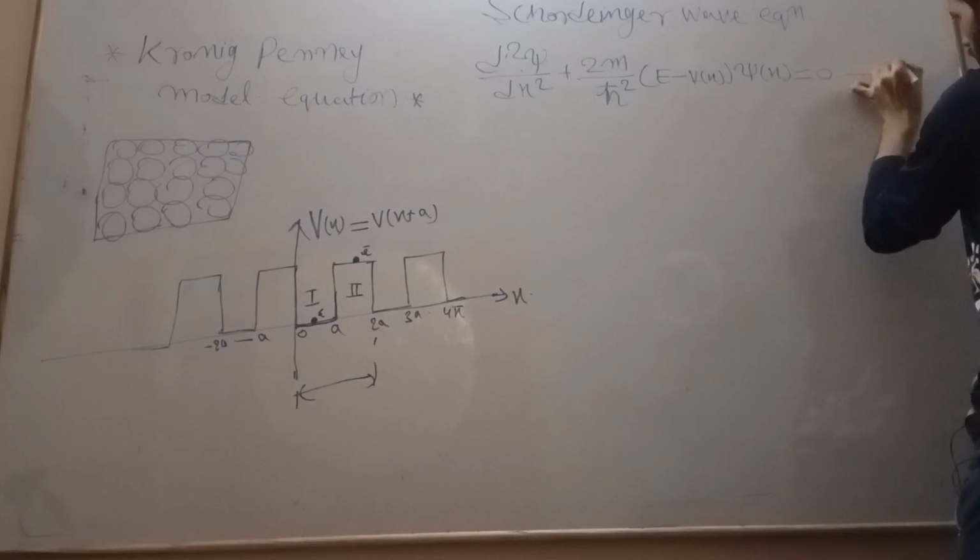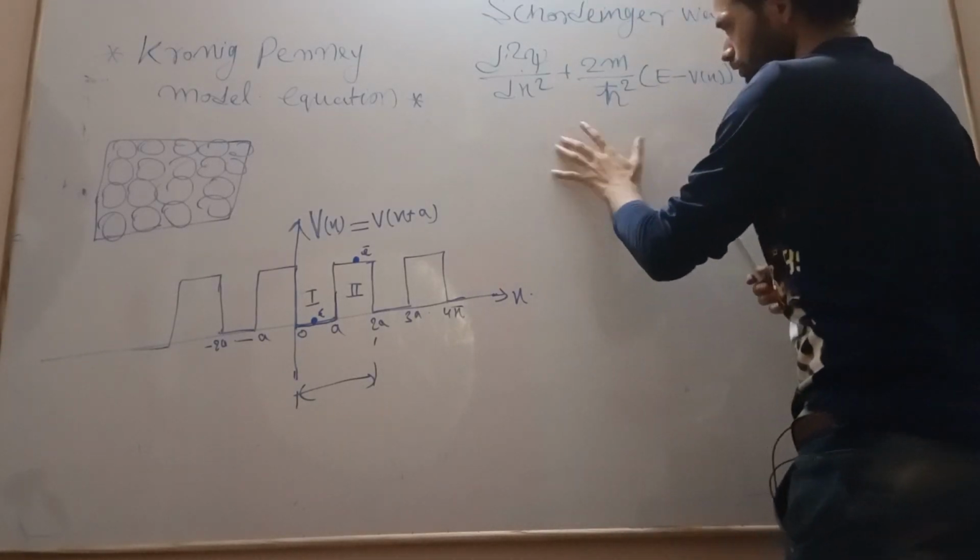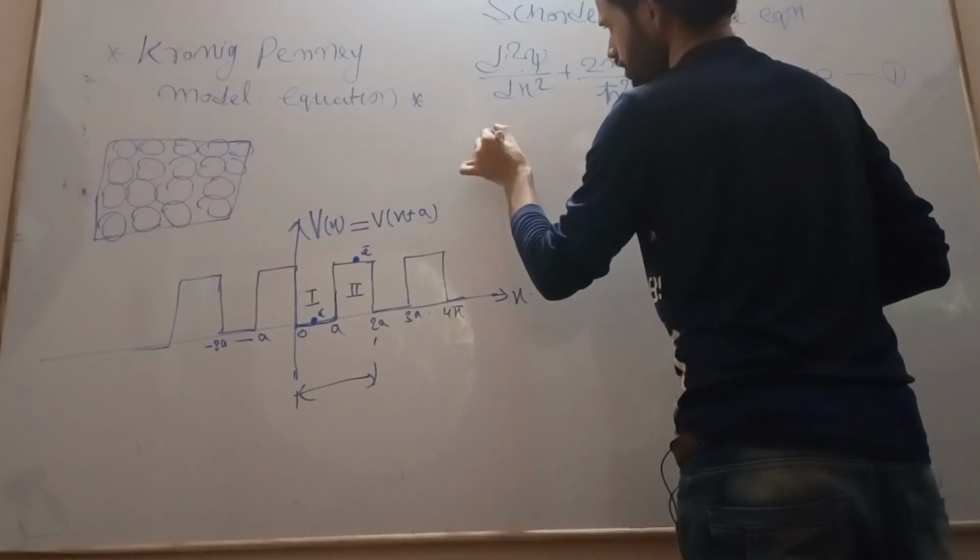Let us call this equation number 1. Now, what is the Bloch function?